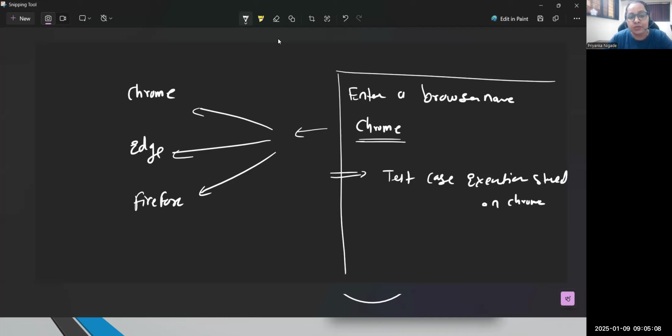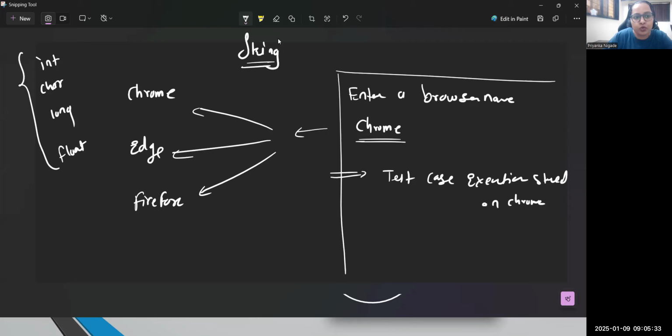Because here, what is the speciality? We are going to compare two strings. And the point is, guys, String is a class in Java, which is a non-primitive data type. Whenever you work with integer, character, long, float, double, all these are primitive types. On primitive comparison, you can use operators. Just now we have seen character ch, whether it is matching with small a. So we tested the condition with an operator.